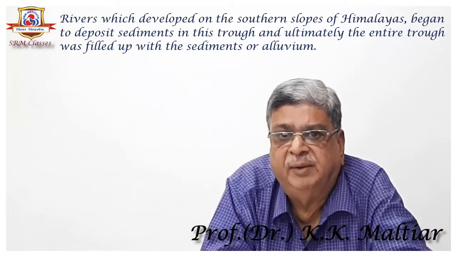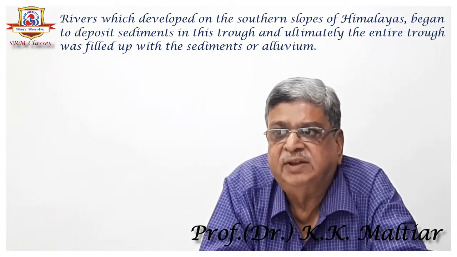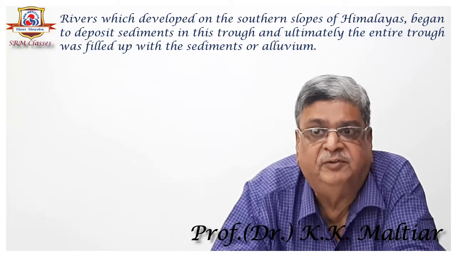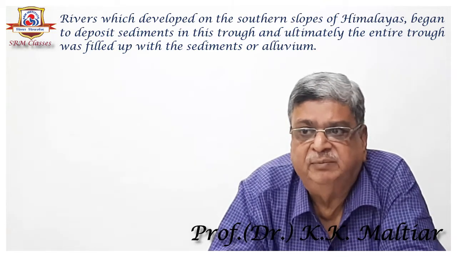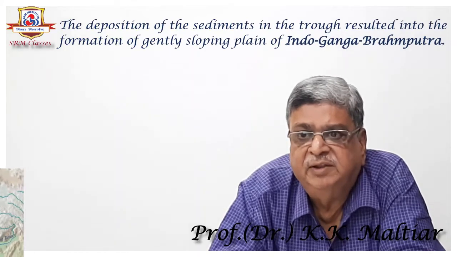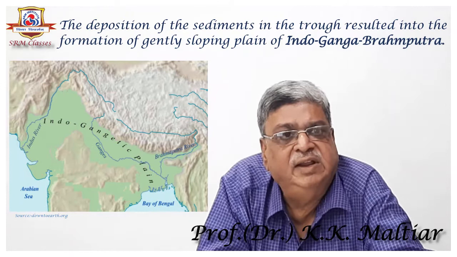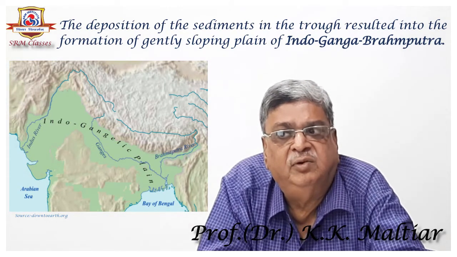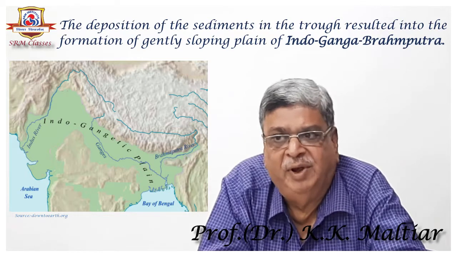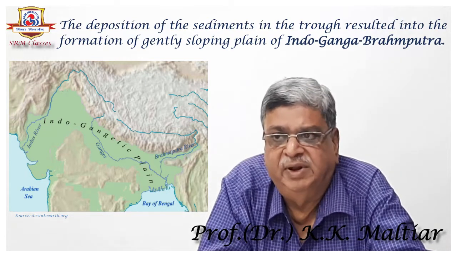Rivers which developed on the southern slopes of the Himalayas began to deposit sediments in this trough, and ultimately the entire trough was filled up with sediments or alluvium. The deposition of sediments in the trough resulted in the formation of the gently sloping Indo-Ganga-Brahmaputra plain. That is how the Indo-Ganga-Brahmaputra plain has been formed.